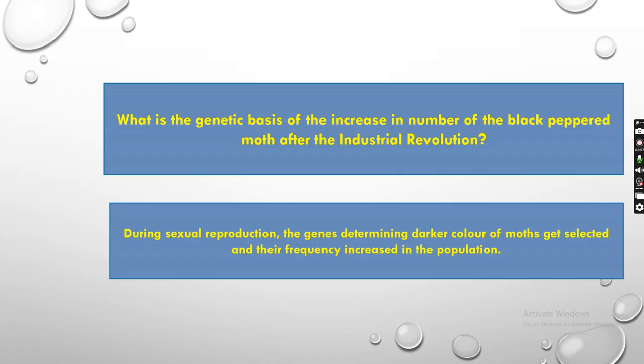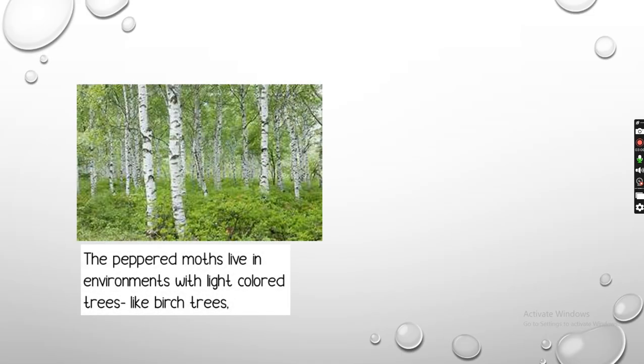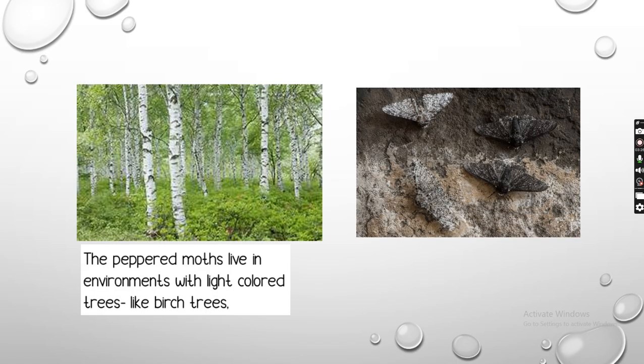So genes determining darker color of the moth got selected and the frequency increased in the population. I'll tell you in brief what it is all about. The black and white colored moth, that is the peppered moth, used to live mostly on the birch trees. If you see the branch or the tree trunk, it is white in color, right? These are the peppered moths. One is white, one is black. You see this is white, this is black, this is black. Another one, this is also a white peppered moth.